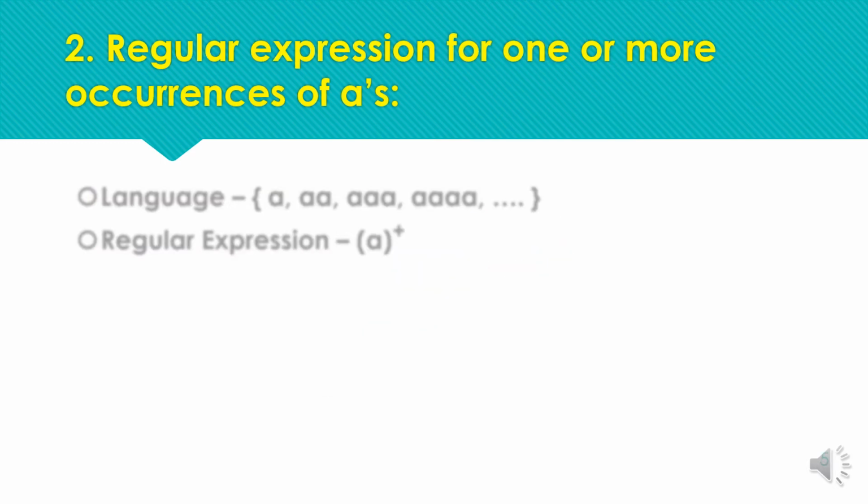Next, regular expression for one or more occurrences of A's. Now we have a constraint that we cannot have the null string accepted.